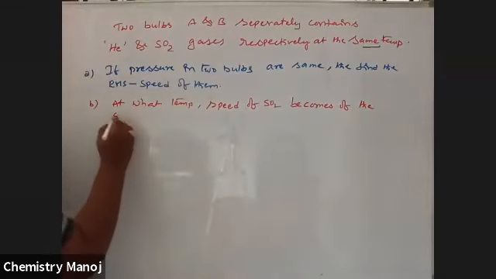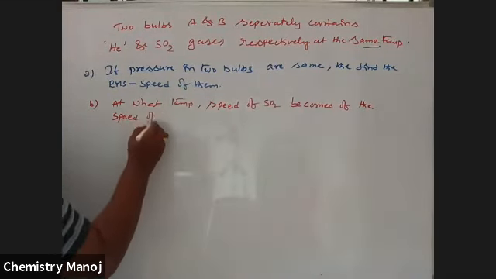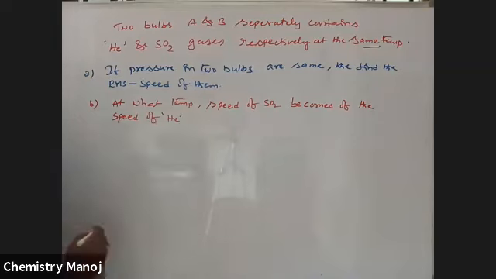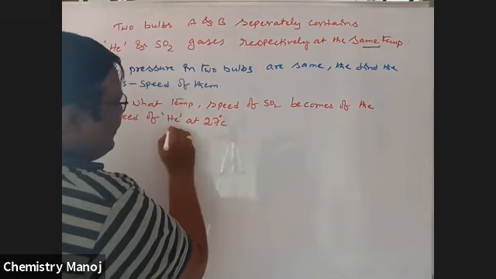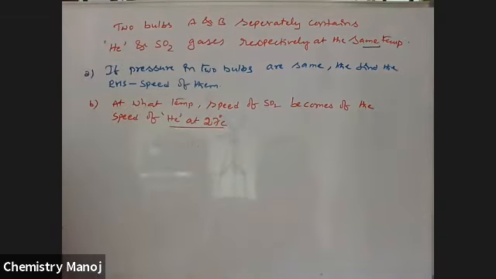Helium is at 27 degrees centigrade. Now, what is the temperature where the SO2 speed is half the helium speed?